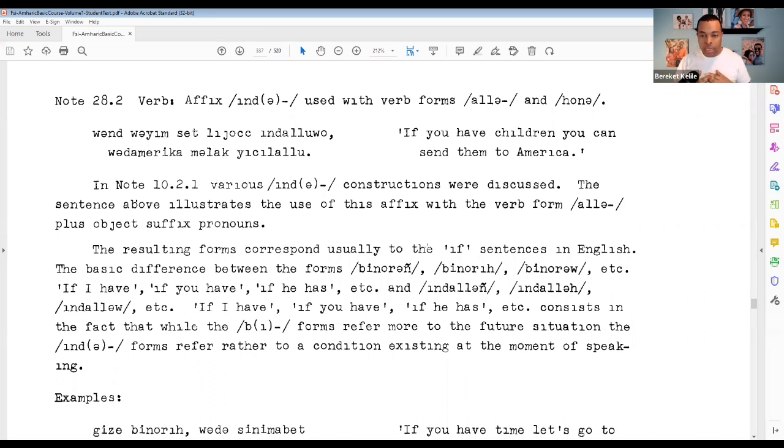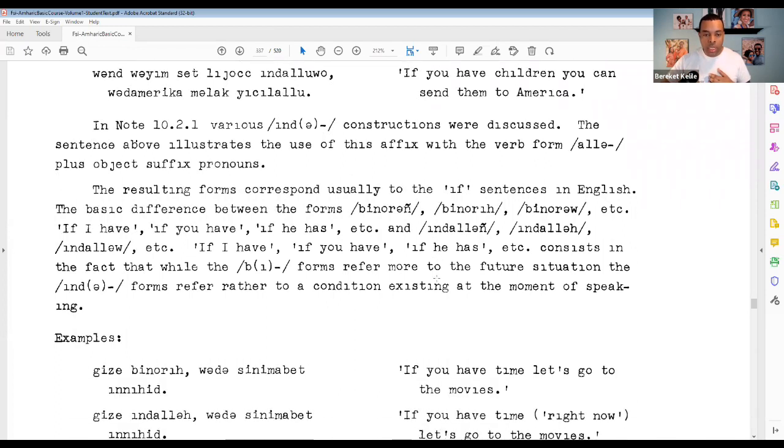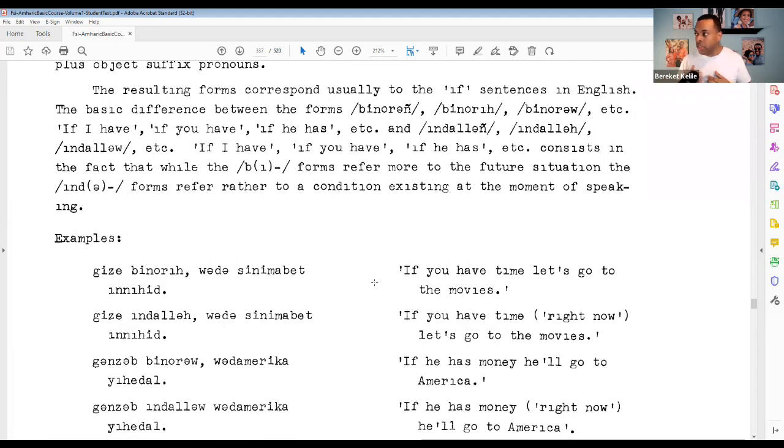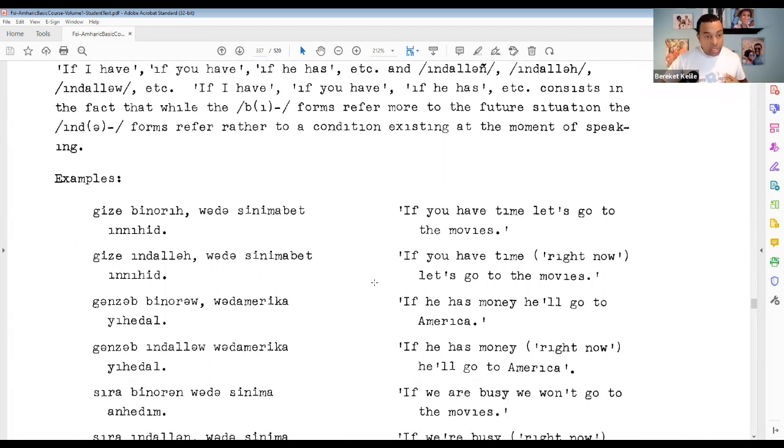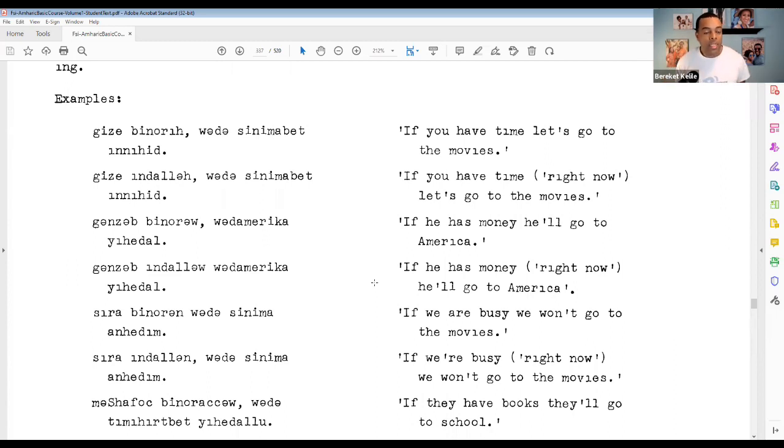It corresponds to if sentences in English, but it raises the question of what's the difference between the inda prefix and the b prefix. The main difference is that the b prefix is used in a construction where you're referring to something in the future, whereas inda is used when you're talking about a situation that exists at the time of speaking. So inda is right now, b is for the future. And let's look at a couple examples where it shows you the contrast.